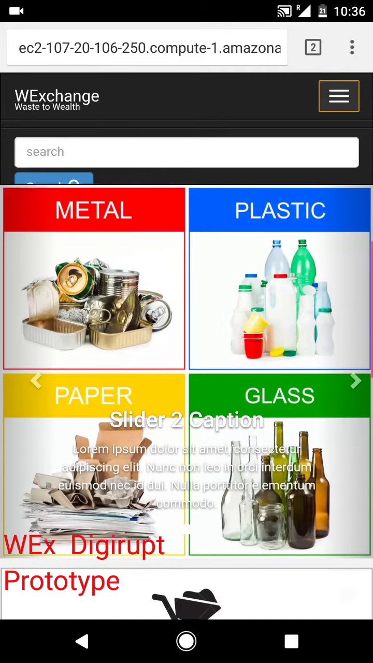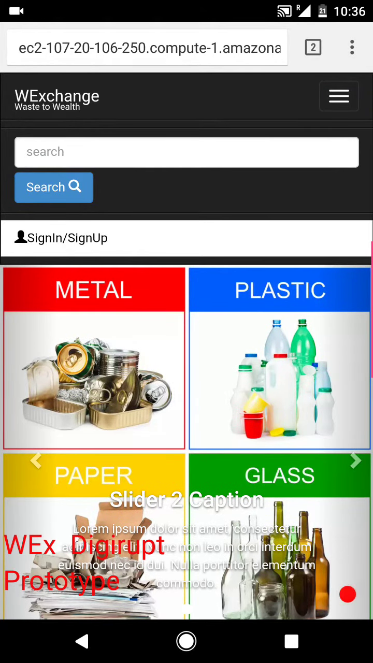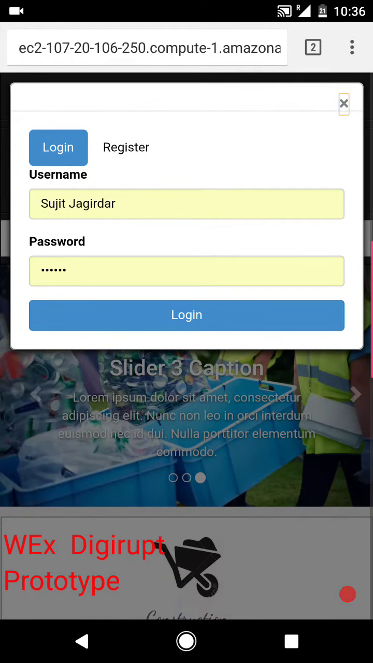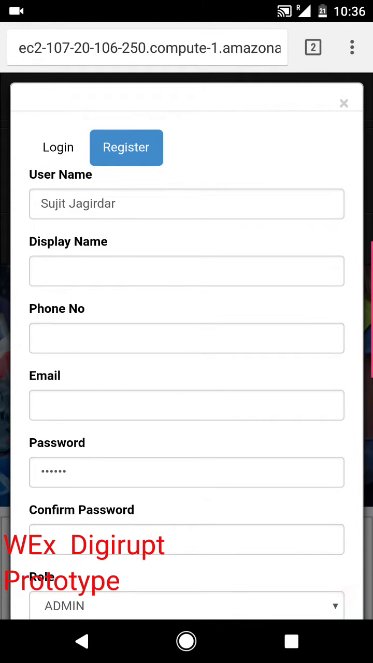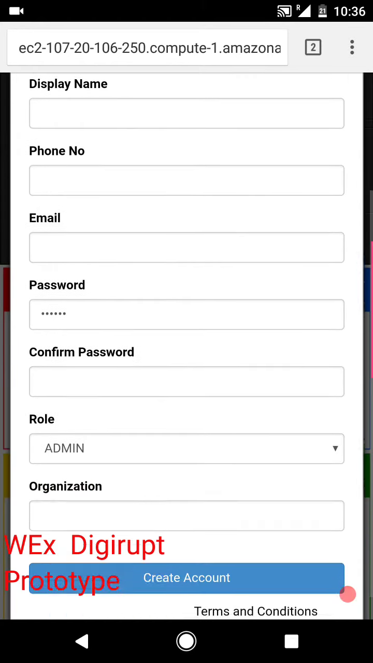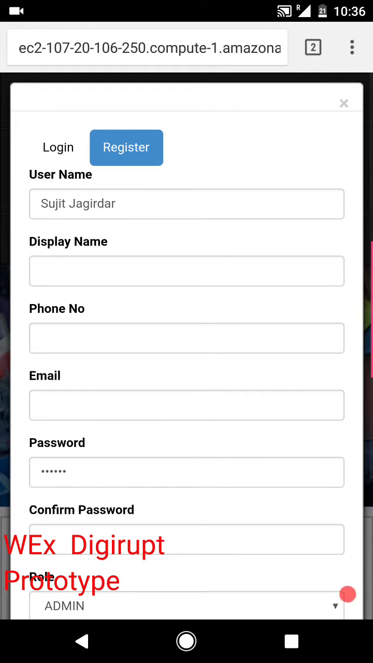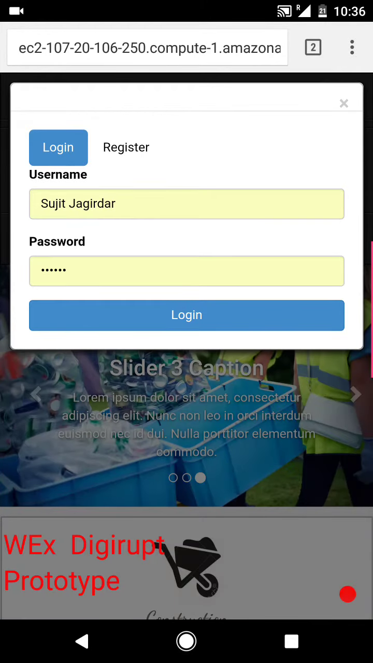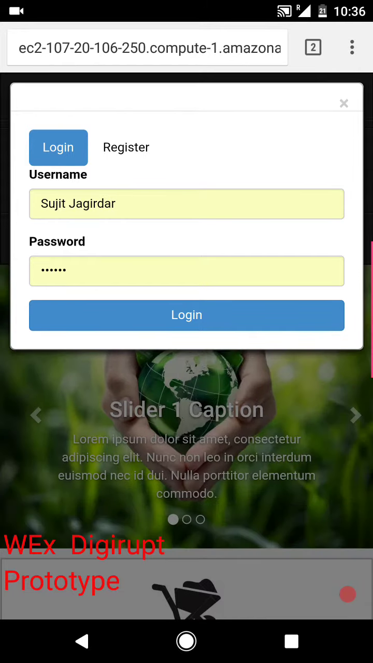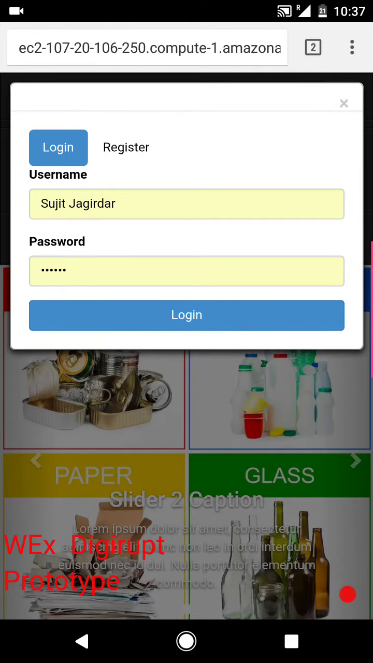Coming to our process, the first part of our process is the login and registration process. On clicking sign up, there's a quick registration process that captures username, display name, phone number, email, and helps you set up a password and the organization that you aim to work for. For convenience, we've set up a login already for Sujit Jagadar. Let's go ahead and log in.